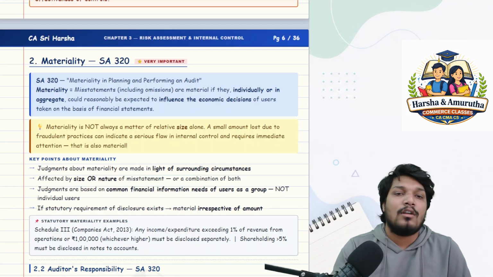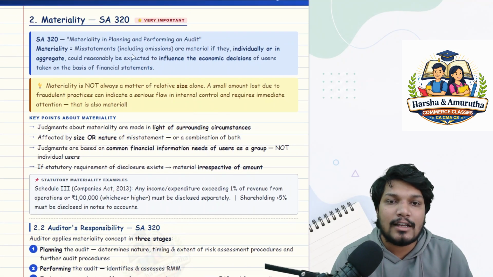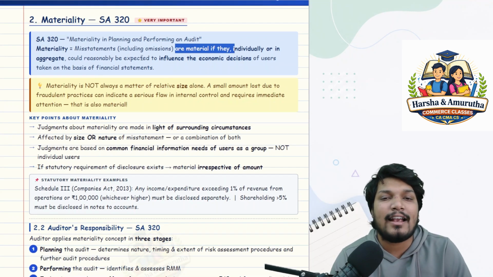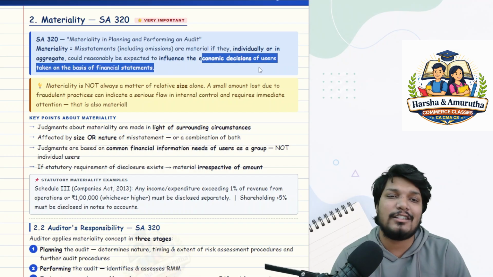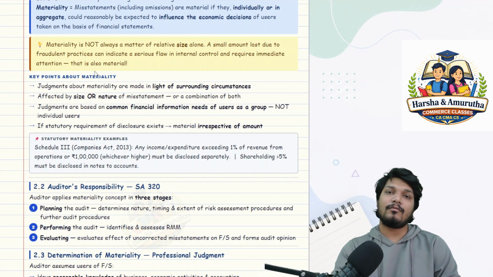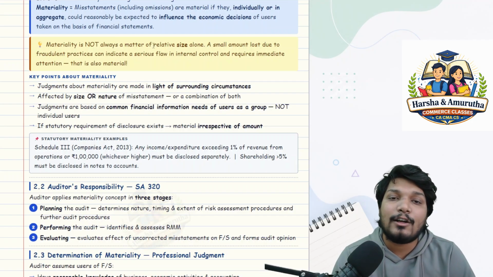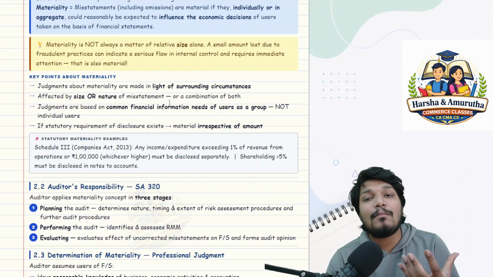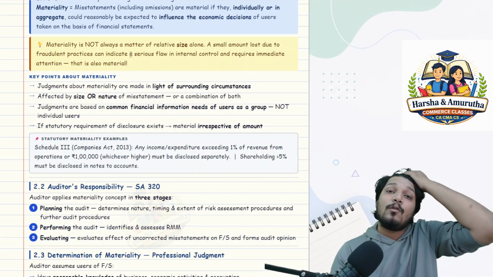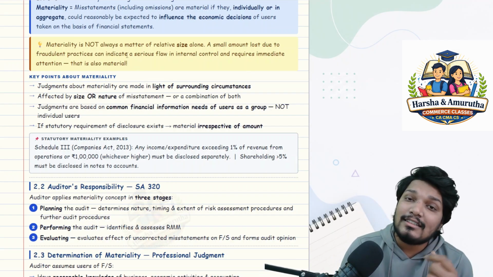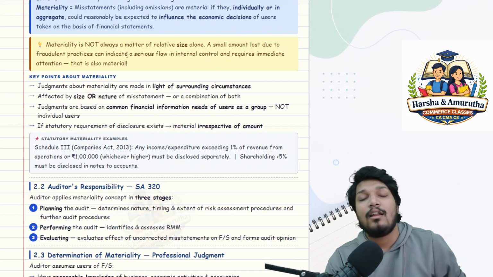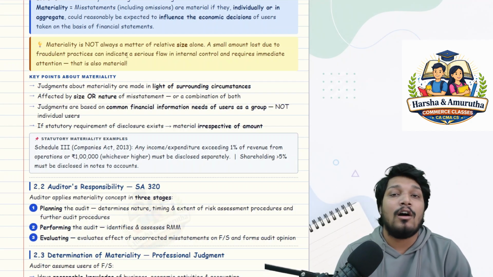Okay, sir. Misstatements, including omissions, are material if they individually or in aggregate could reasonably be expected to influence the economic decisions of users taken on the basis of the financial statements. So materiality is not always a matter of relative size alone. A small amount lost due to fraudulent practices can indicate a serious flaw, because what is it triggering? It is not just that small piece of misstatement. It is an overall process flaw.